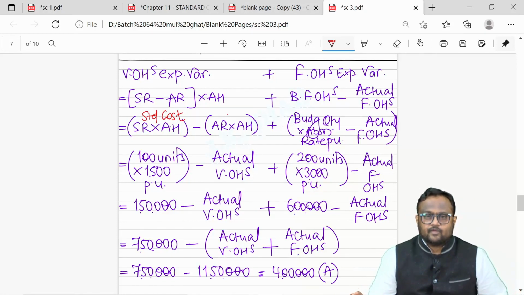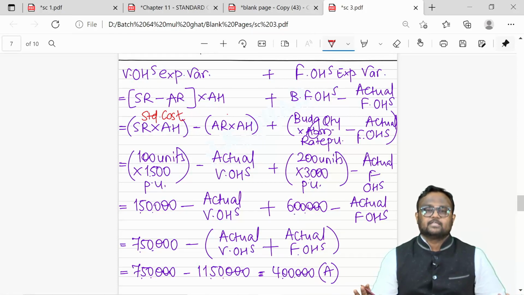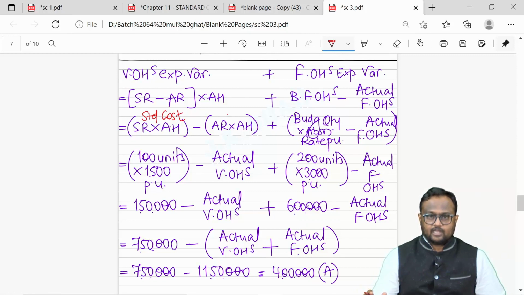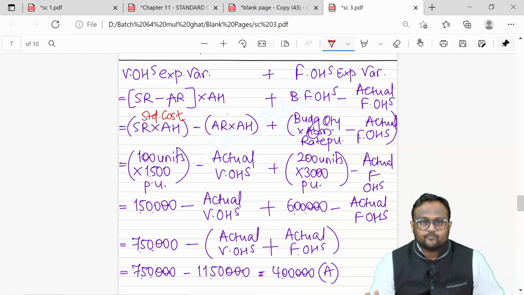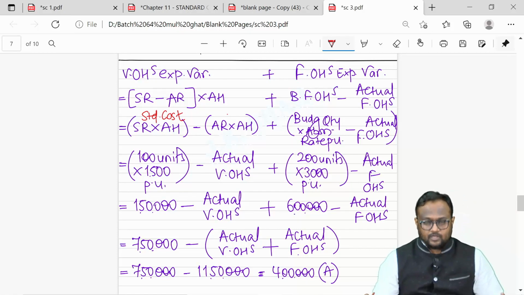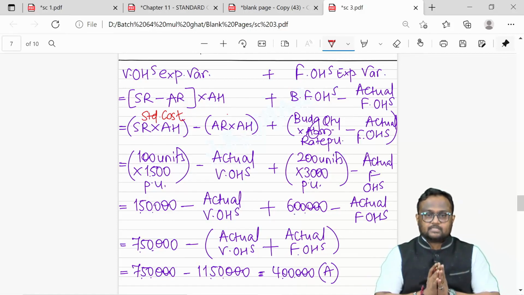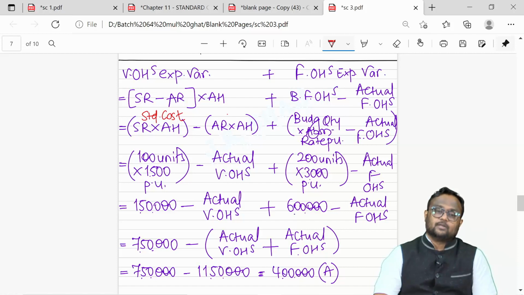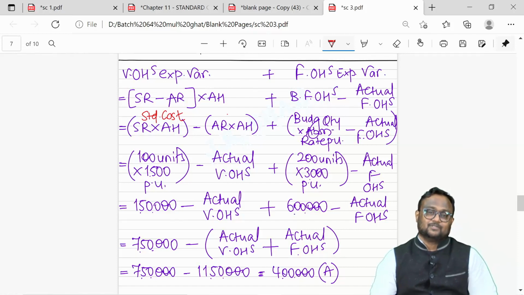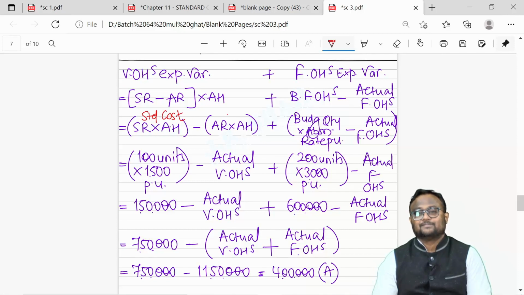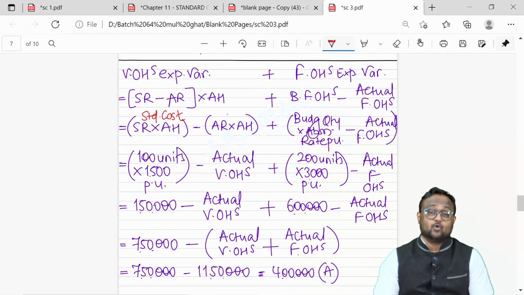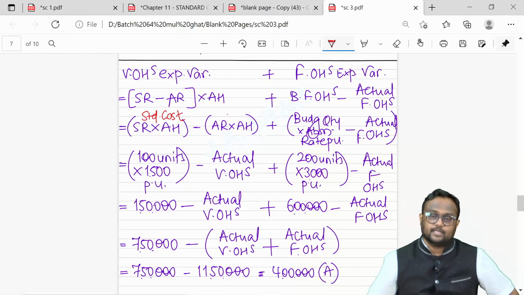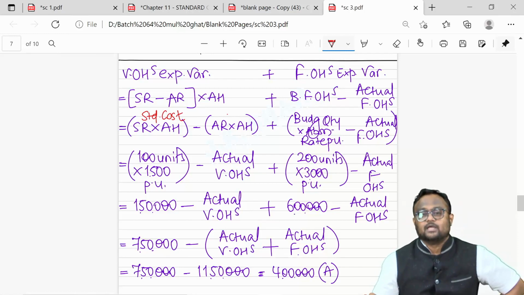They did not give us breakup of variable and fixed. Okay, so we calculated a combined expenditure variance. Expenditure variance for variable, expenditure variance for fixed, we elaborated it further. We found out standard cost of variable overheads. We found out budgeted overheads in case of fixed cost. Budgeted and standard, fixed and variable, were clubbed together. 7,50,000 was the total, and actual was clubbed together, and we already had the breakup. So this is what we needed in that question. Since we did not have the breakup of actual overheads, we calculated combined expenditure variance. So that was question number 10 for you guys. It was that simple.